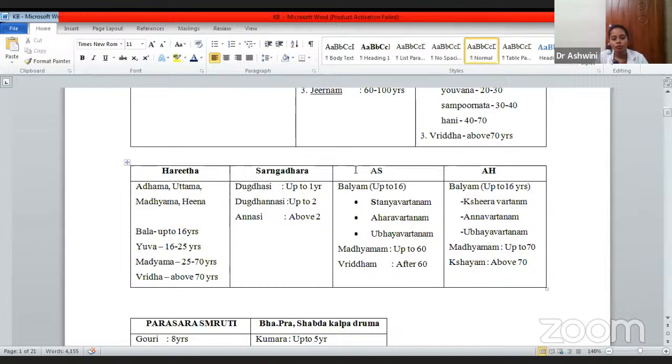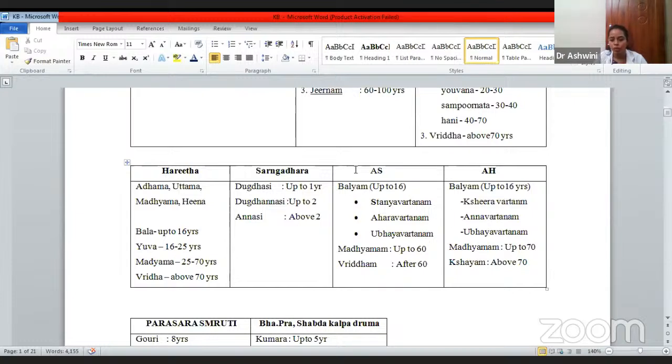Sharangadhara has told Dugdashi, Dugdha Annashi and Annashi. Same as Sushruta, he has told that Dugdashi is fed with only milk up to 1 year, Dugdha Annashi is milk with semi-solid food up to 2 years, and Annashi is with all the food articles, above 2. Ashtanga Sangraha has told Balyam up to 16: Stanyavritam, Aharavritam and Ubhayavritam, same as Sushruta.